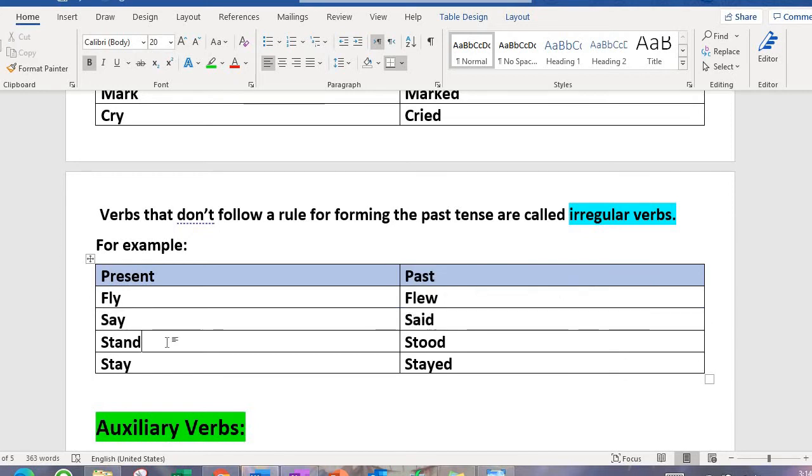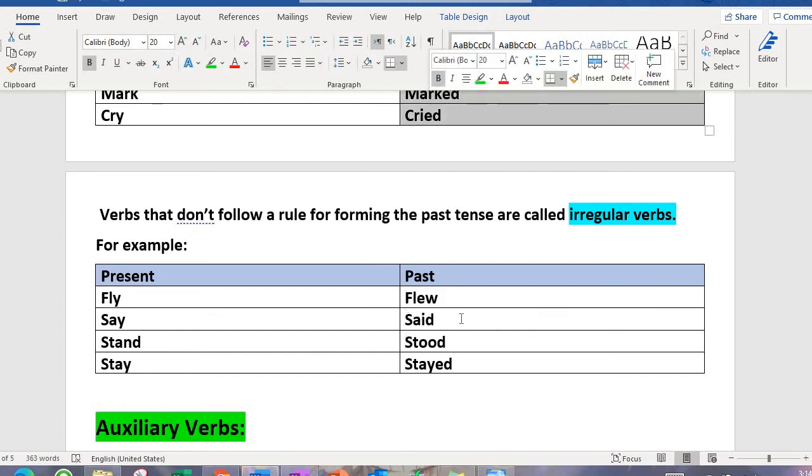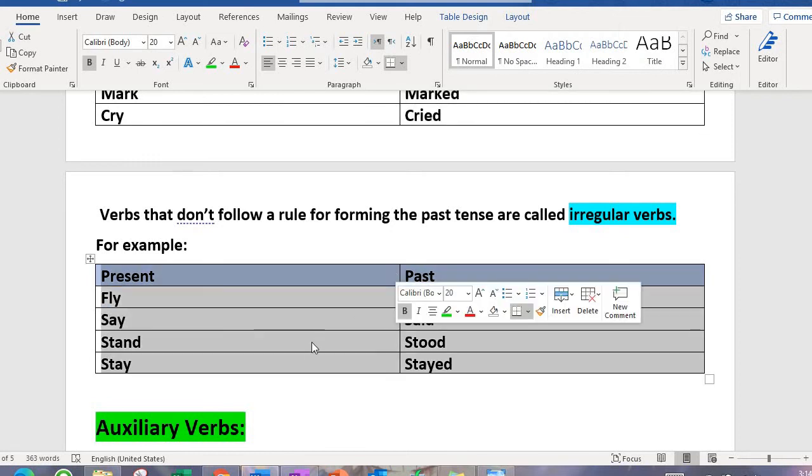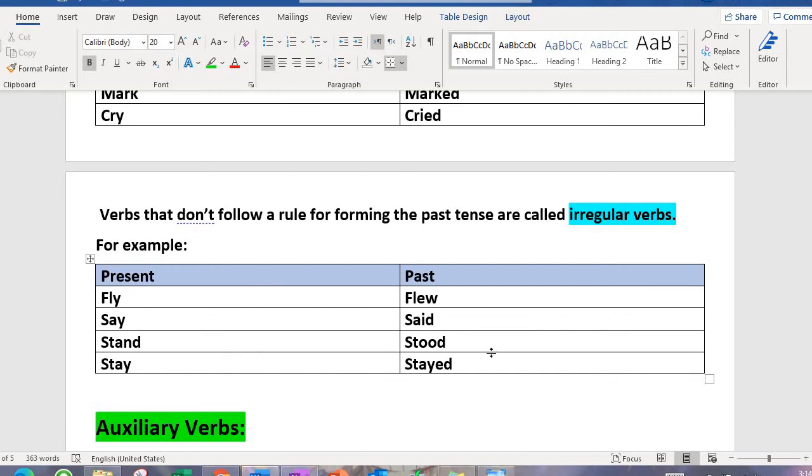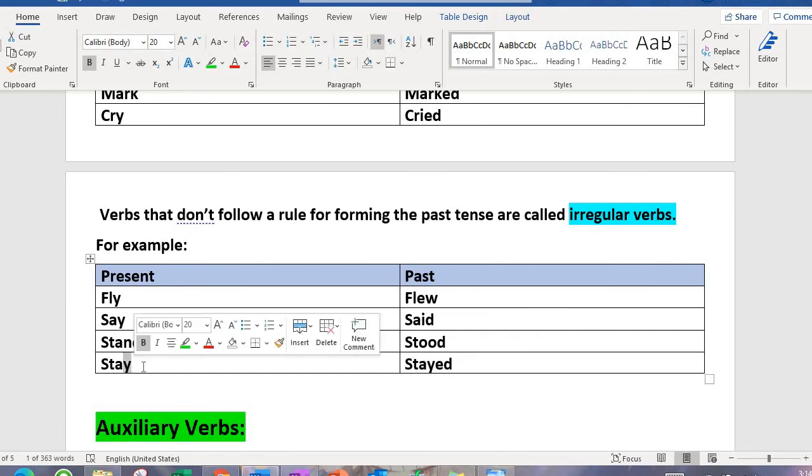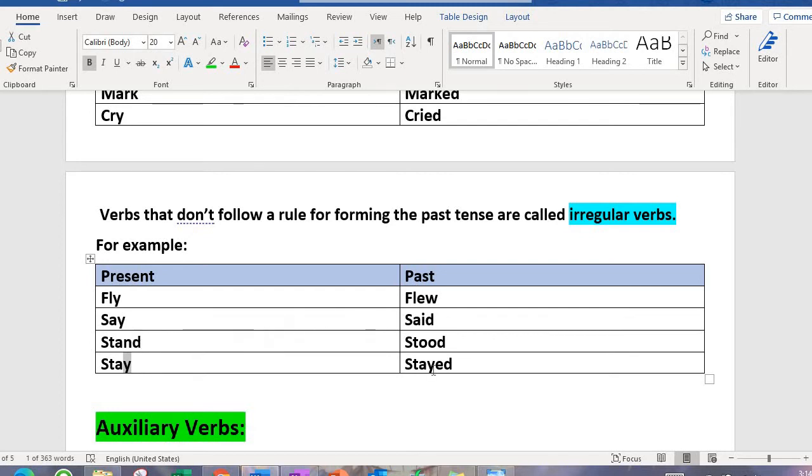The next one is stand, and the past tense of this word is stood. It is not following the rules that we discussed above, so it is an irregular verb just like the rest of these. And the last one is stay, and it is written as stayed in the past tense. Now look at over here, it has a Y, and we are not removing the Y to write IED or E or whatever. We are going to leave the Y in this word and write ED.